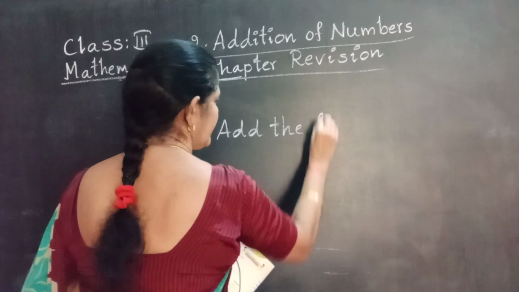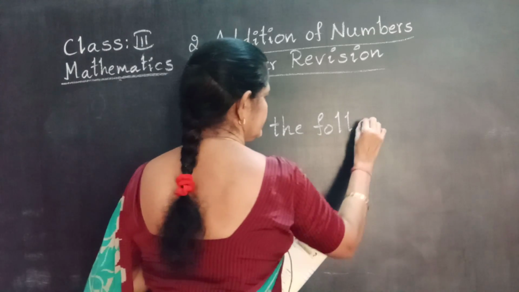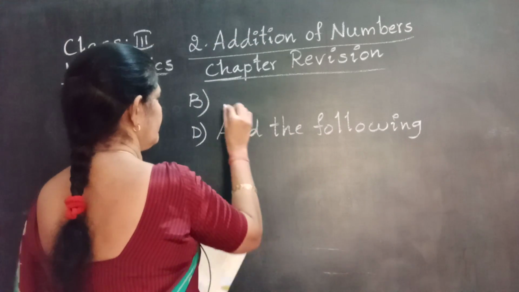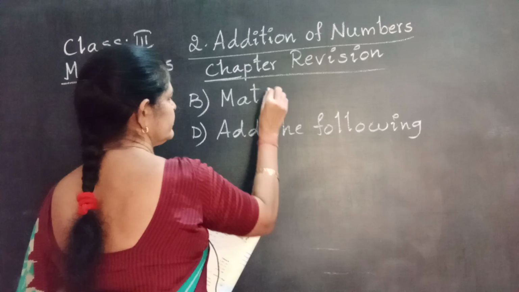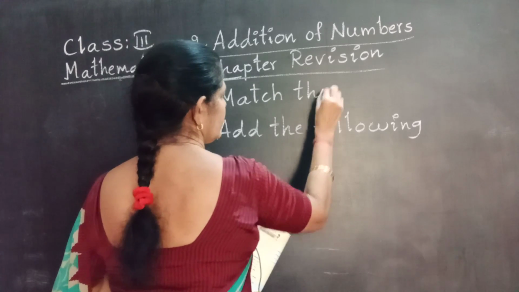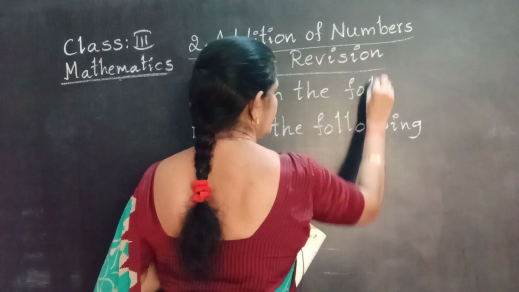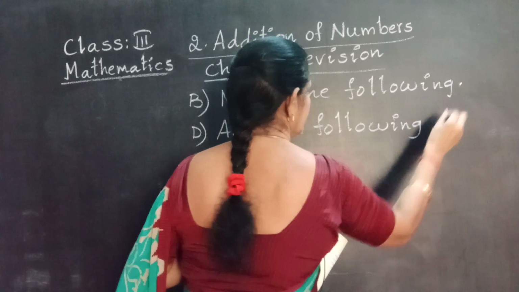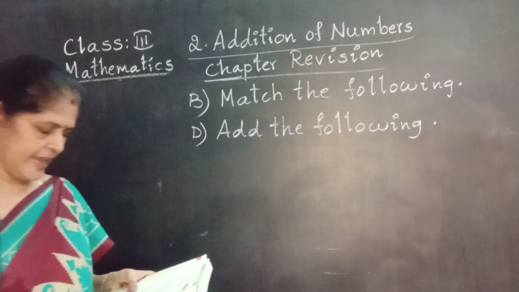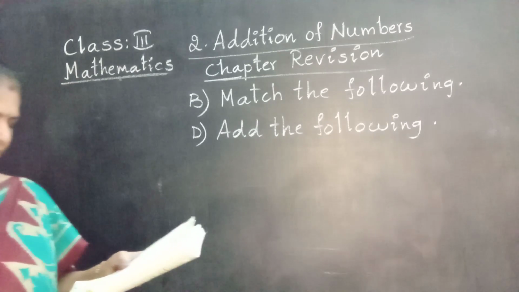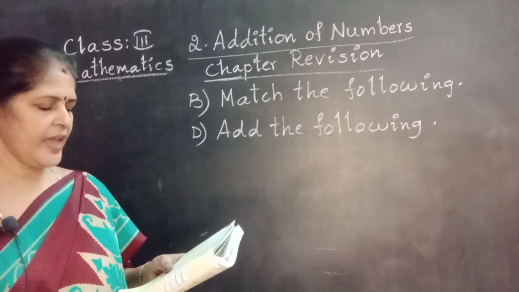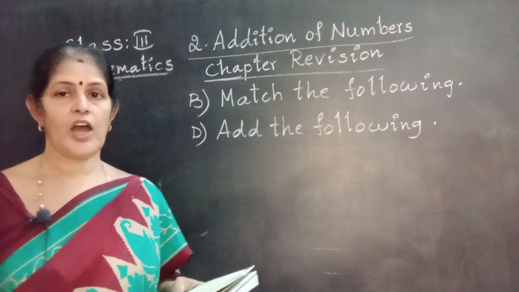You do yourself in the textbook. B is to match the following. These two you do yourself in the textbook, Roman B and Roman D. Roman D, 3-digit number additions, do yourself. Roman B, match the following.